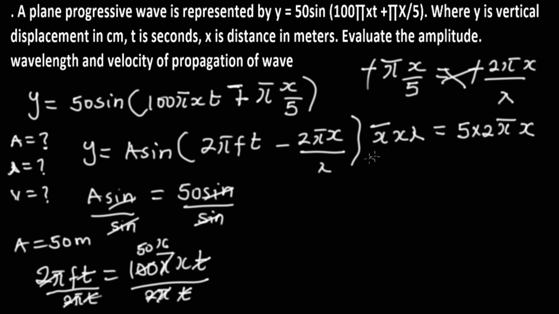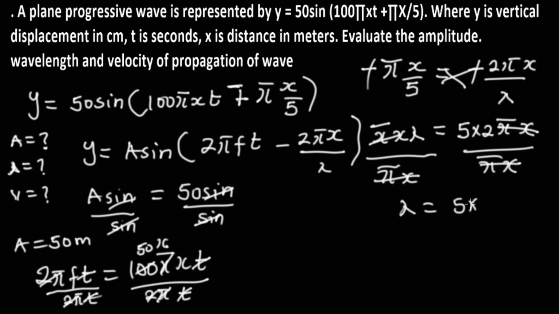Since we are looking for lambda, we'll be dividing through by pi x, and pi x will cancel out pi x. It will be left with lambda. It will be left with 2 times 5. So lambda becomes 5 times 2, which is equal to 10 meter. This is some comparison.